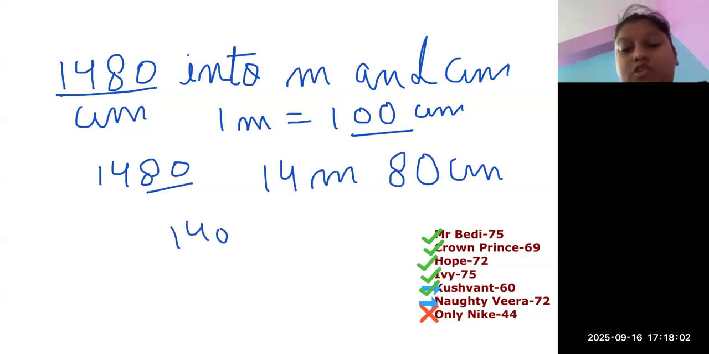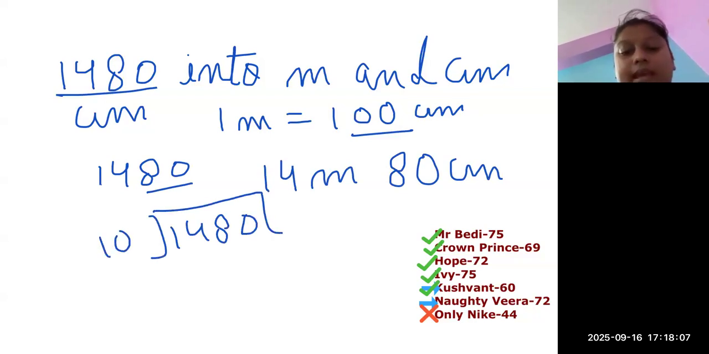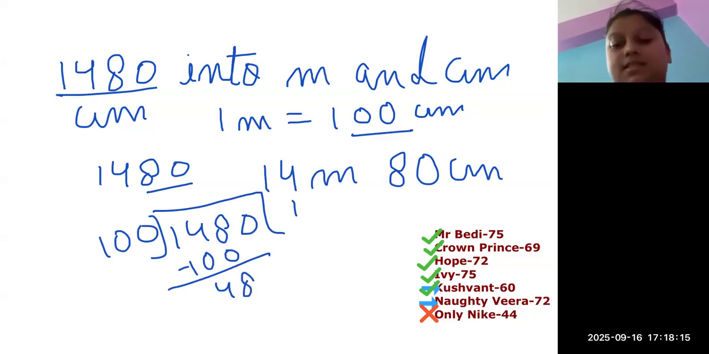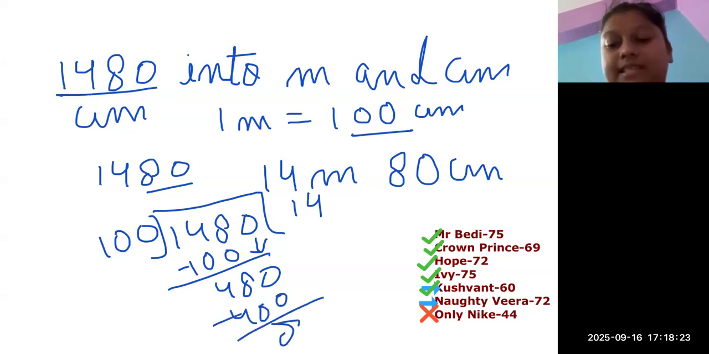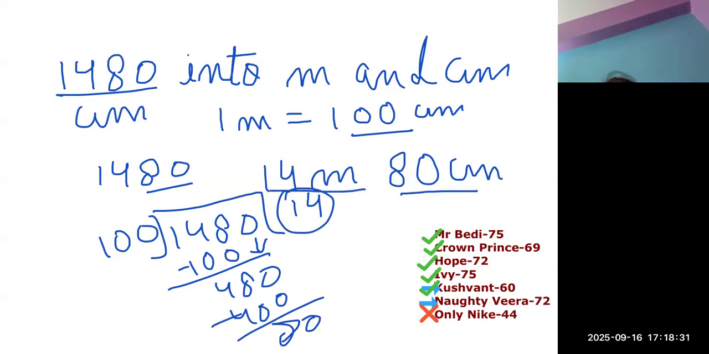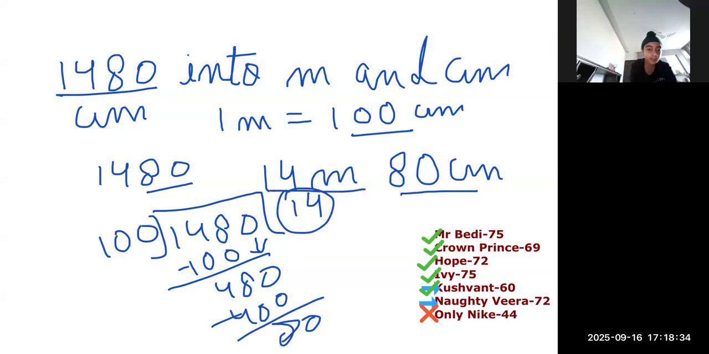We can choose another way to solve. We can choose the division. 1480 divided by 100. 100 ones are 100, subtract. We get 48 in the remainder. Then again we bring down the 0, then it becomes 480, and 400. We get 80. What is my remainder? It is my centimeters. And what is my quotient? It is my meters.